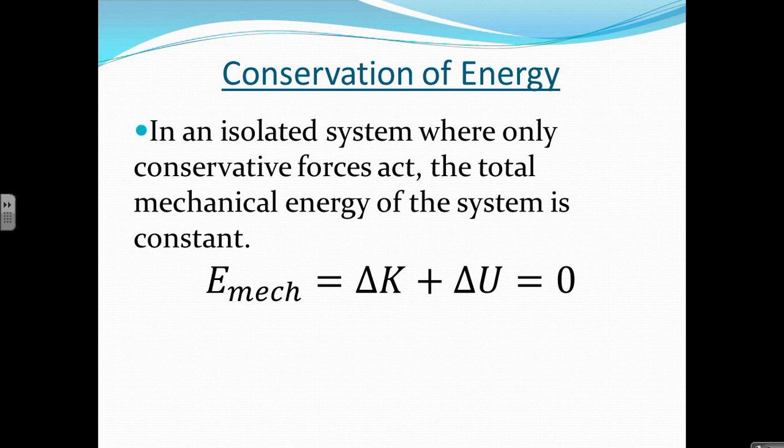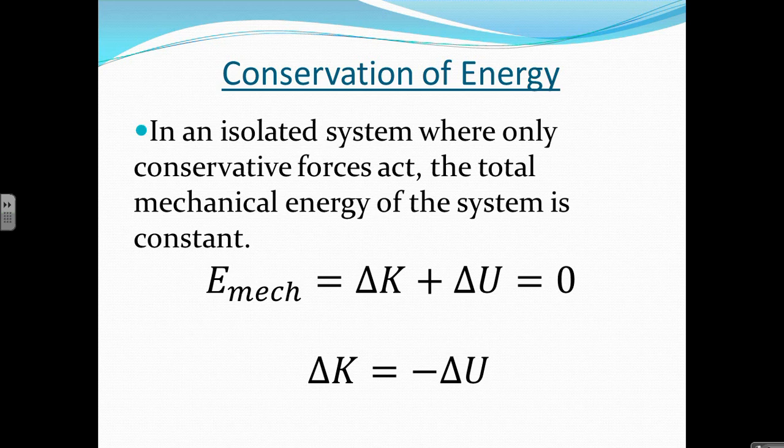Now, if you're looking at the change in kinetic and the change in potential energies added together to equal 0, that means if there's any increase in kinetic energy, there must be a corresponding decrease in potential energy, and vice versa. And this allows us to identify this relationship, that the change in kinetic energy is equal to the negative change in potential energy.